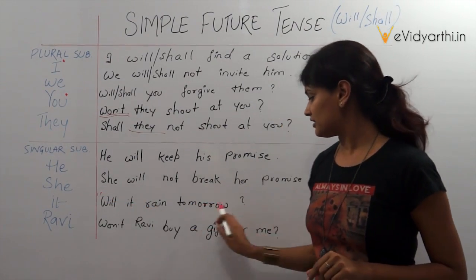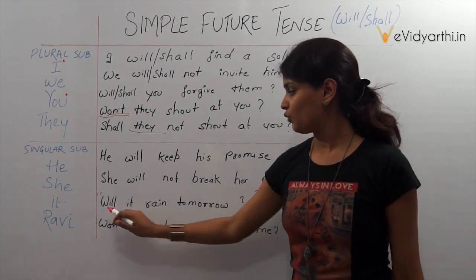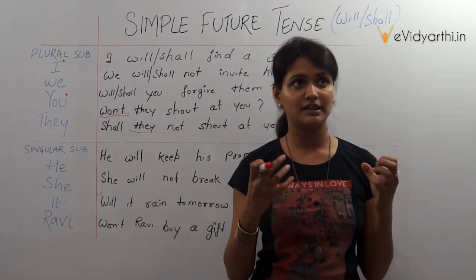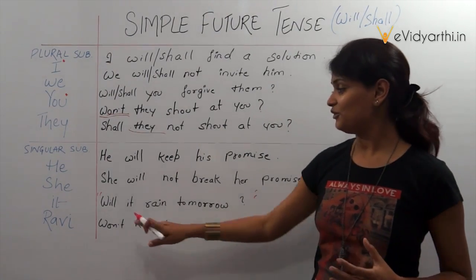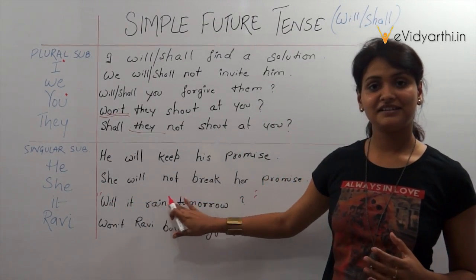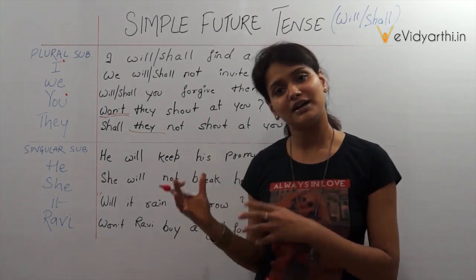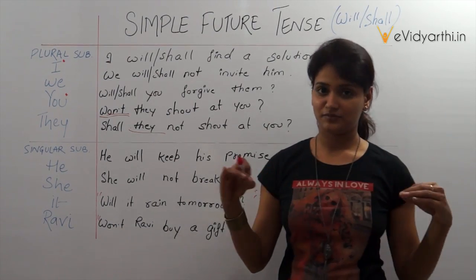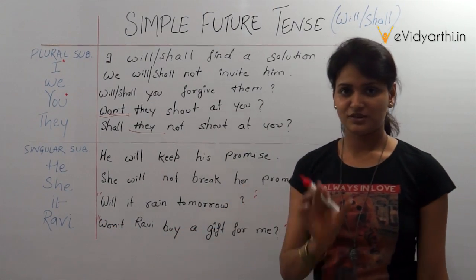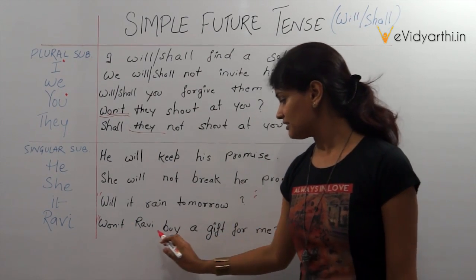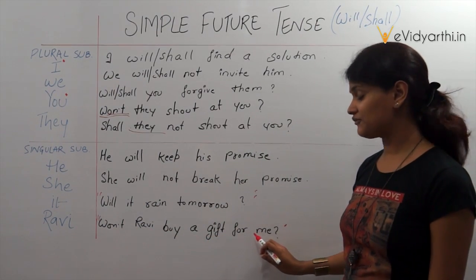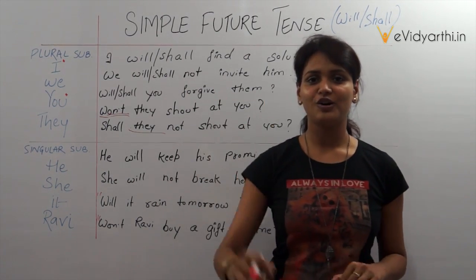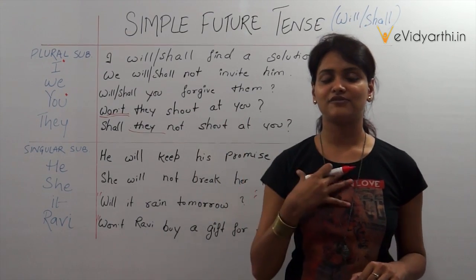Now asking a question in a positive way. Will it rain tomorrow? I am asking, looking about the weather and it seems like, oh my god, it's very cloudy. So I am asking, will it rain tomorrow? क्या कल बारिश होगी? Asking a question with a negative motion. Won't, which is the short form of will not. Won't Ravi buy a gift for me? क्या रवि मेरे लिए एक गिफ्ट नहीं खरीदेगा? Won't Ravi buy a gift for me?